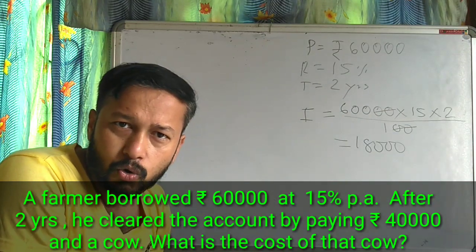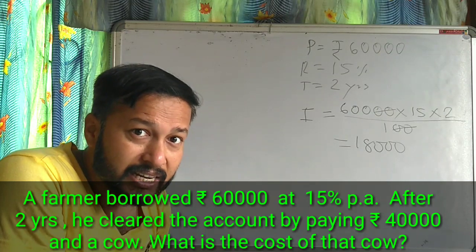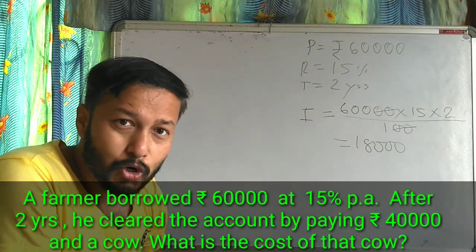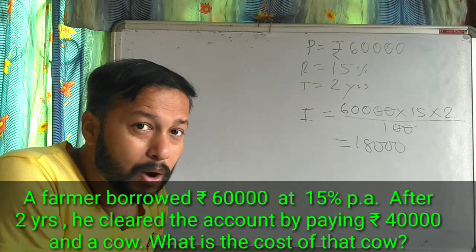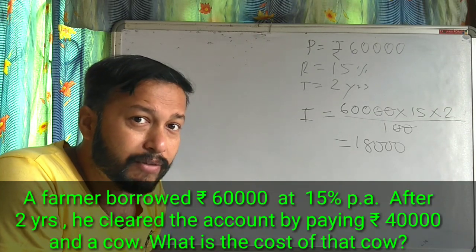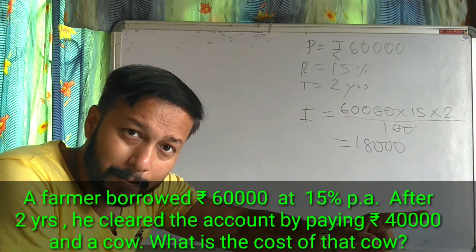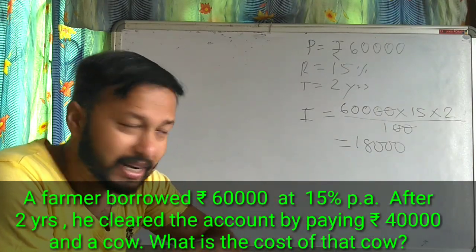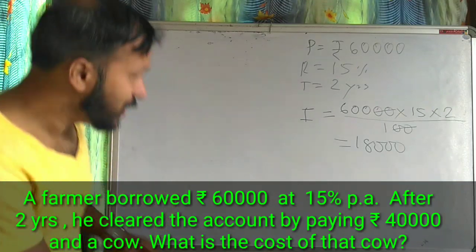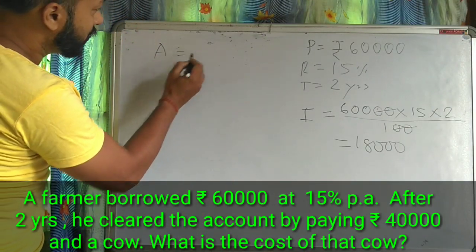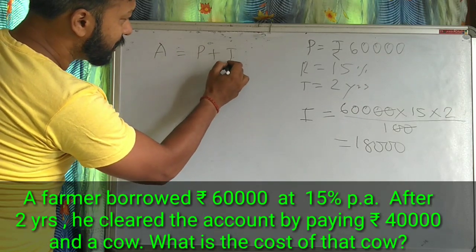Now if I ask you, what is the total money he is going to return? Total money means amount. What is the total amount he will return? He will return that 60,000 plus that extra money, interest. So amount equals principal plus interest.